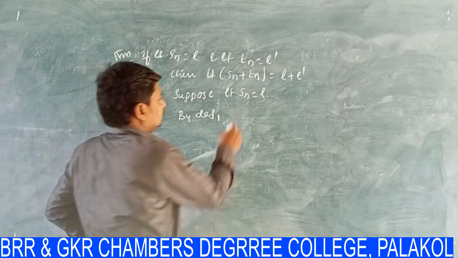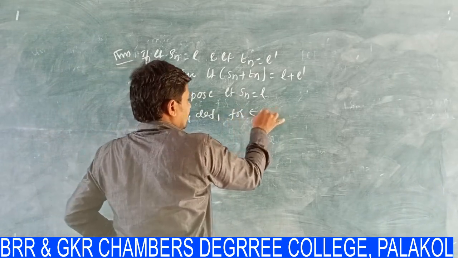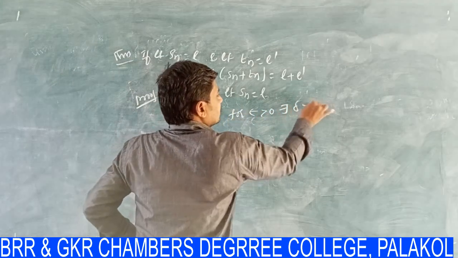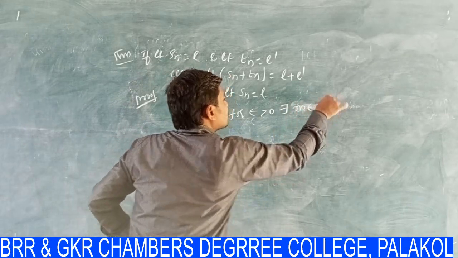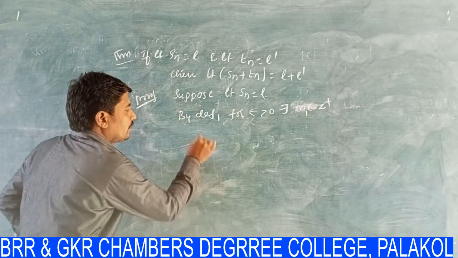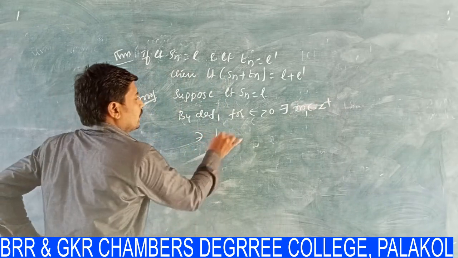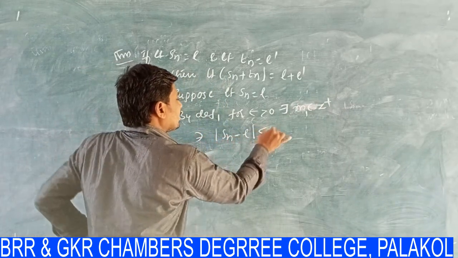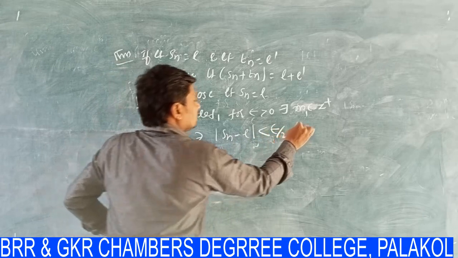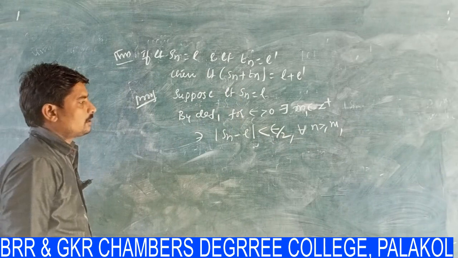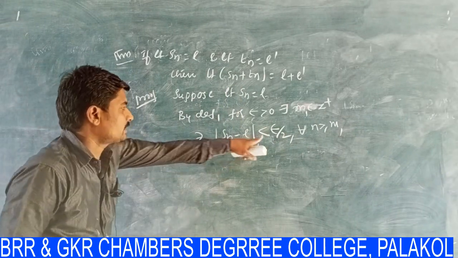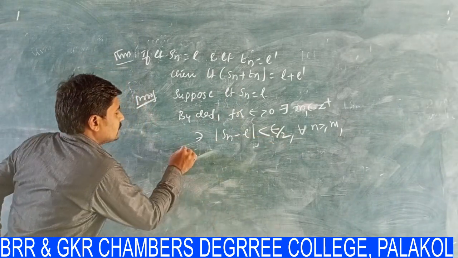For epsilon greater than 0, there exists some m1 belonging to Z plus such that modulus of Sn minus L is less than epsilon by 2 for all n greater than or equal to m1. I am writing modulus of Sn minus L is less than epsilon by 2.